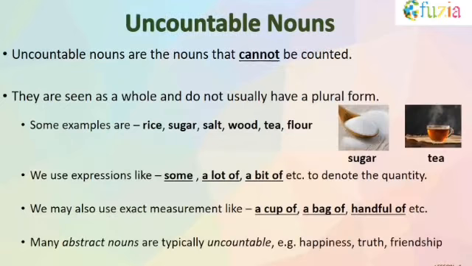Now we move on to uncountable nouns. So uncountable nouns are the nouns that cannot be counted. So they are seen as a whole and do not usually have a plural form. Some examples are rice, sugar, salt, tea. We use expressions like some, a lot of, a bit of to denote the quantity. We may also use exact measurements like a cup of, a bag of, handful of. Many abstract nouns are typically uncountable, like happiness, truth, and friendship.